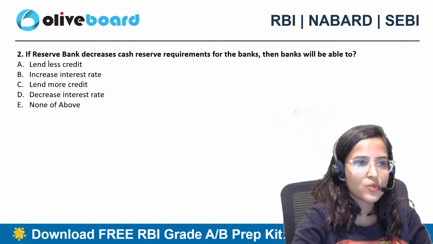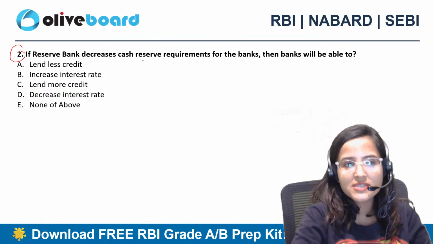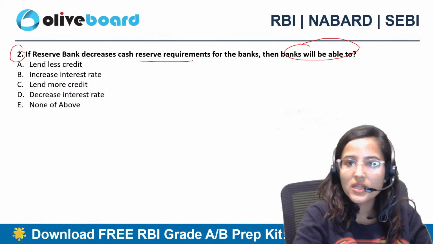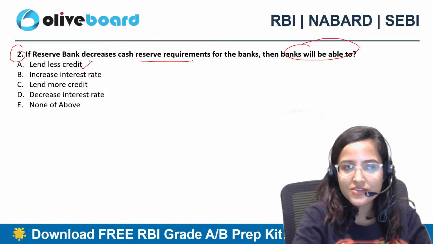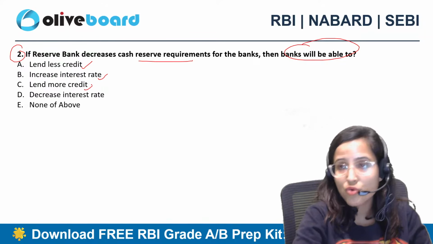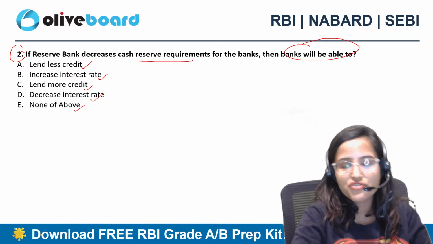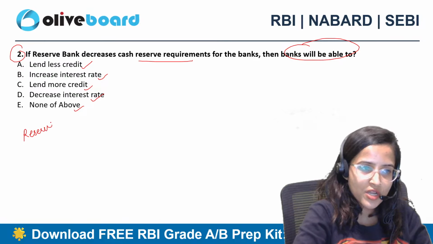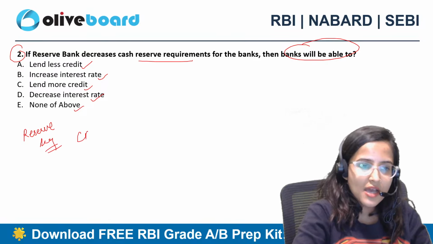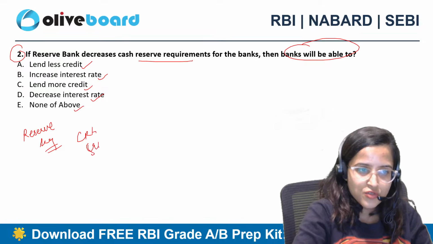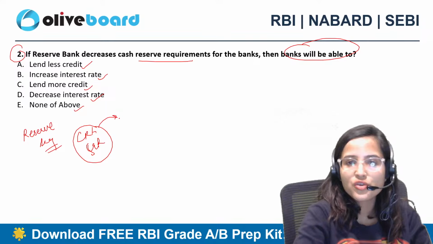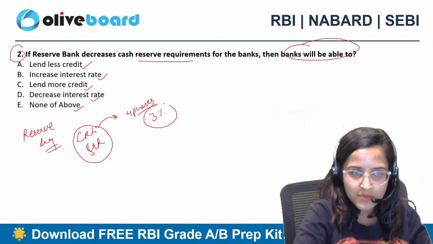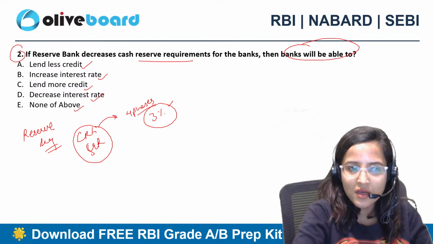Second question. If Reserve Bank decreases cash reserve requirements for the banks, then banks will be able to lend less credit, increase interest rate, lend more credit, decrease interest rate, or none of the above. So we are basically talking about the reserve requirements. What are reserve requirements? CRR, SLR. Recently we have seen that CRR has been reduced. It has to be reduced in 4 phases to 3%. This is what MPC, Monetary Policy Committee, had said.